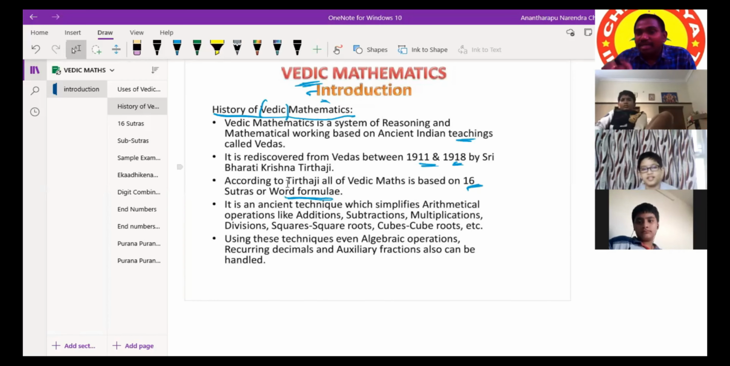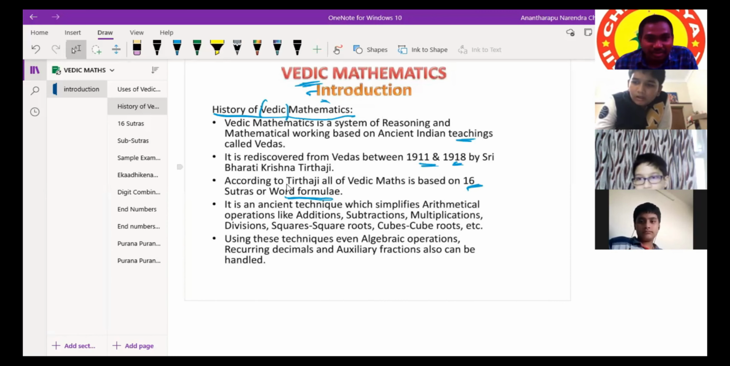But he has not given it in this way, (a plus b) whole square equal to a squared plus b squared plus 2ab. He has not given it in that way. He has given it in a word formula, like words. Ekadhikena Purvena, like that.